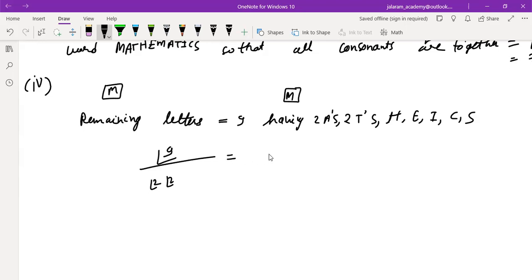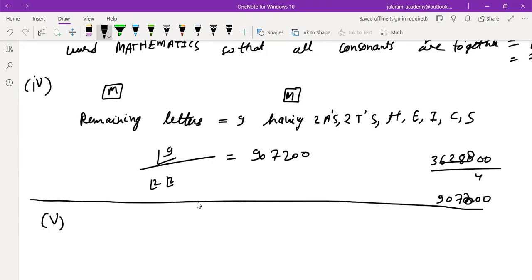is factorial 9 over factorial 2 times factorial 2. So what will be the answer? It will be 907,200. Is it correct? Yes, sir. Okay. Now, fifth part, read the fifth part. This time I have not written the complete statement. You must have understood. If any doubt, then tell me, I will explain it again. Anyone has doubt? No, sir.